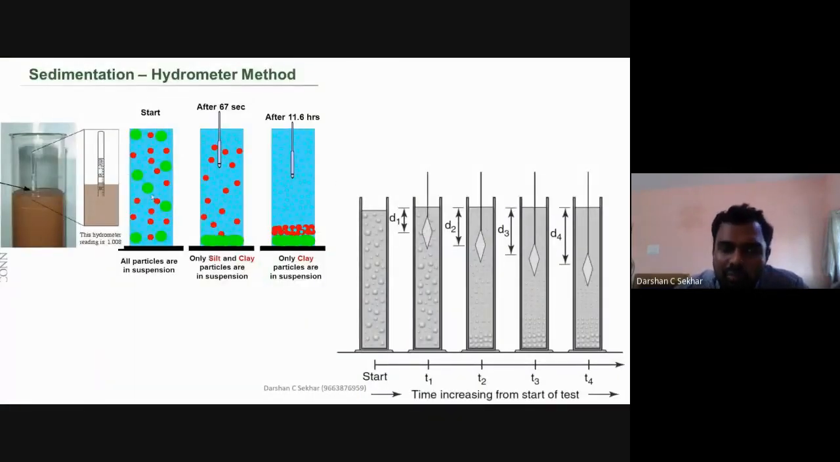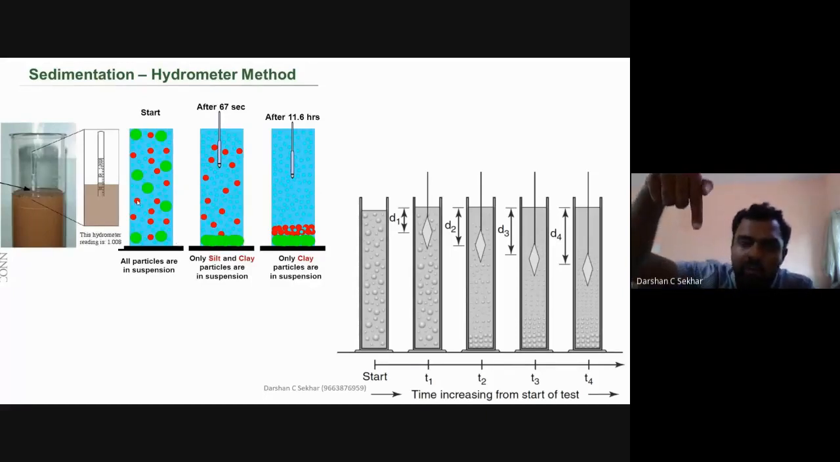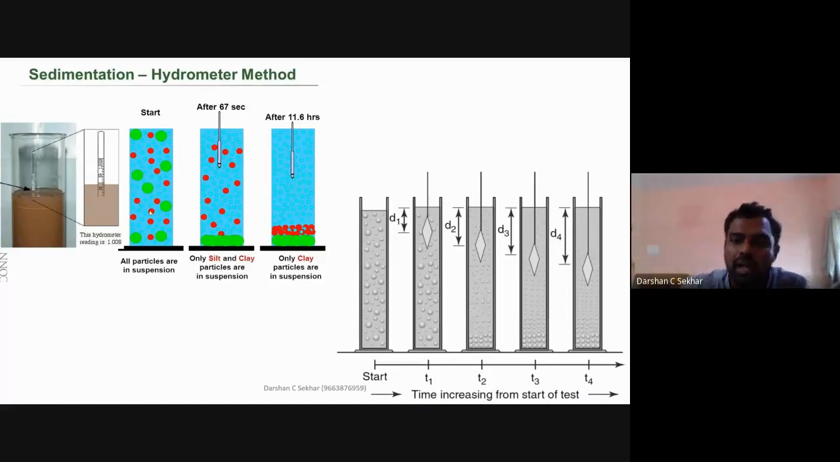Similarly, with respect to time, my silt particles, because as I already told, the 75 micron passing will contain only silt and clay, only my silt particles will start to settle. My clay particles will remain. It is a sedimentation test here. Therefore, my hydrometer will start to come down.